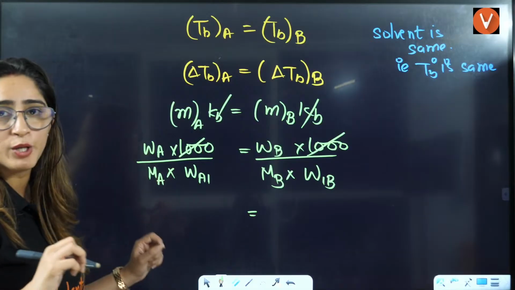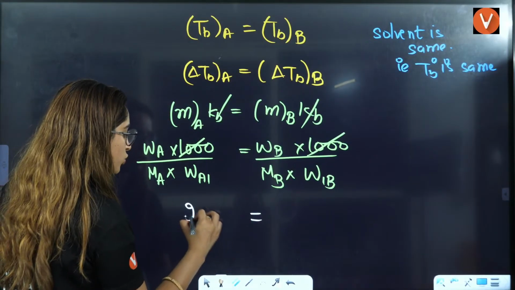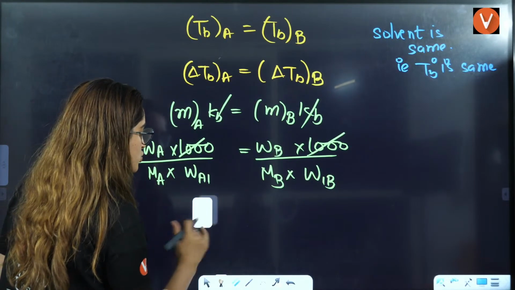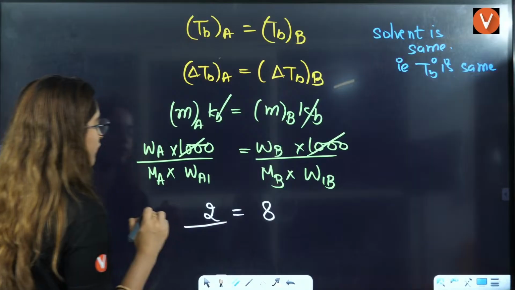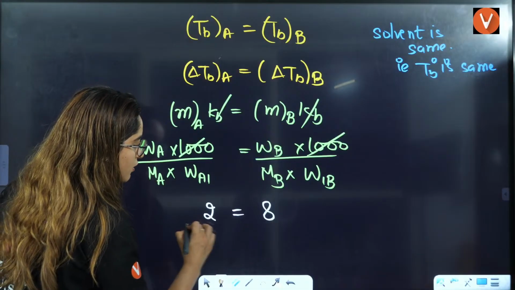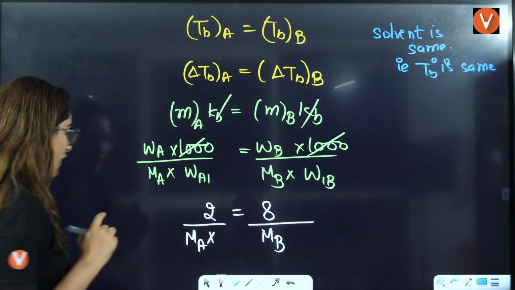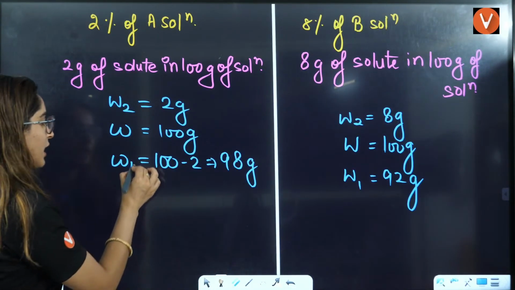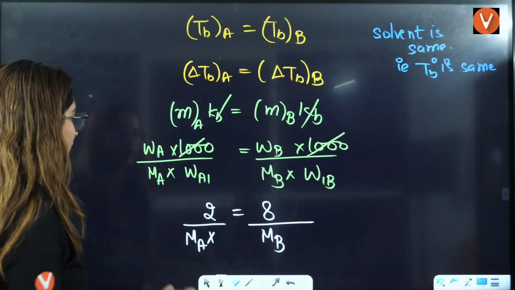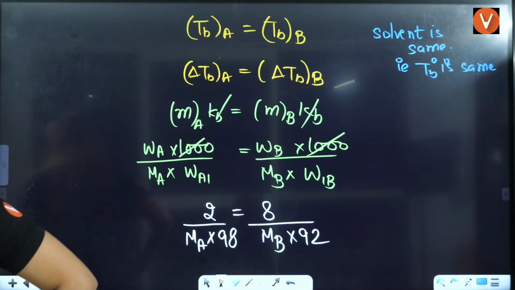Students, now if you see this, WA is given to be 2, right? So I'll just use this here. WA is given to be 2. WB is given to be 8, right? This is 2 and this is 8. This will be divided by MA, the value we have to solve. This is MA, this is MB that you have to solve. What is the value of W1A? This is W1B. W1A is 98. This is 92. Just put the value here, 98 and 92, and you will get your answer. Okay?